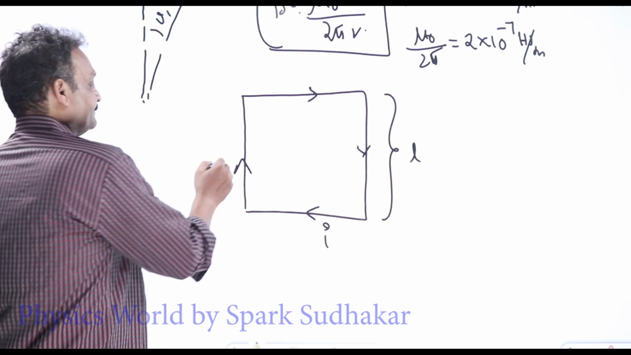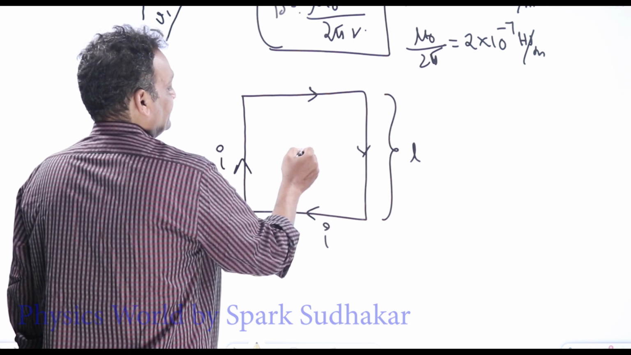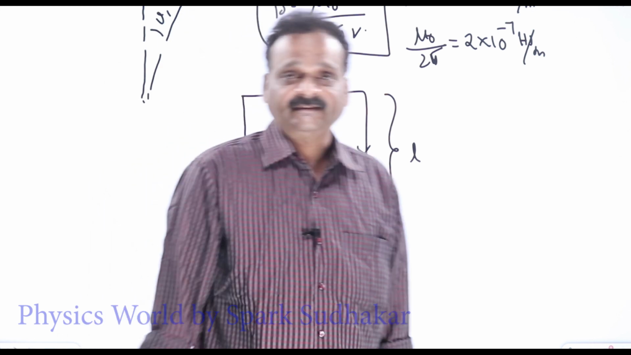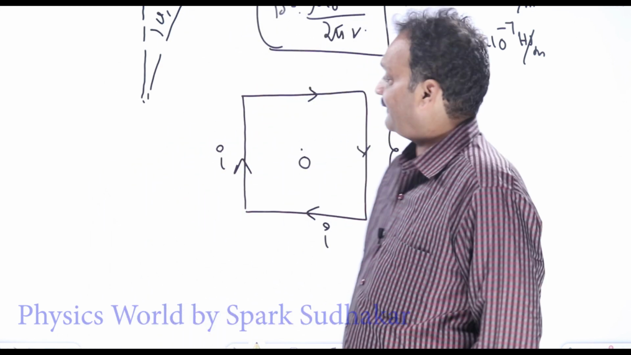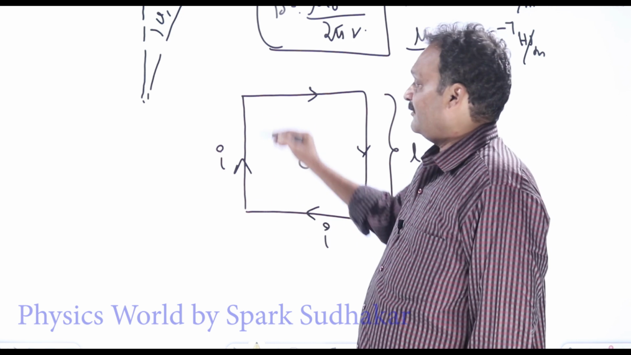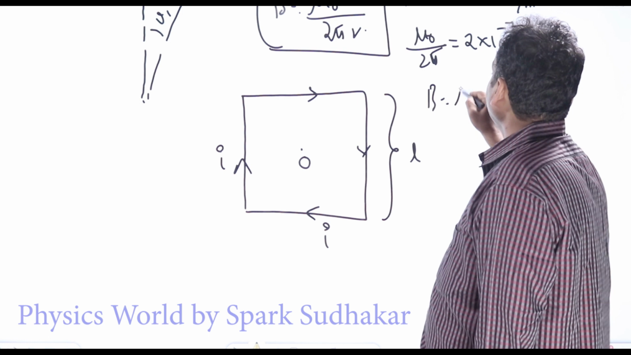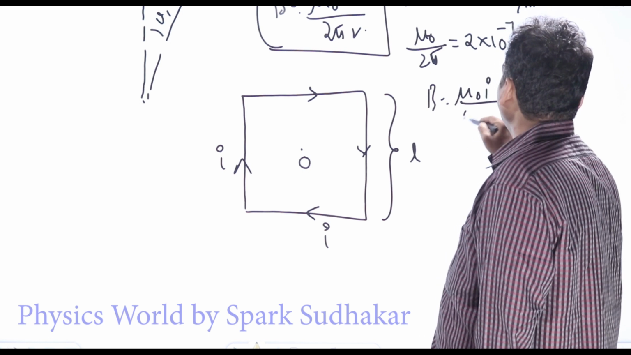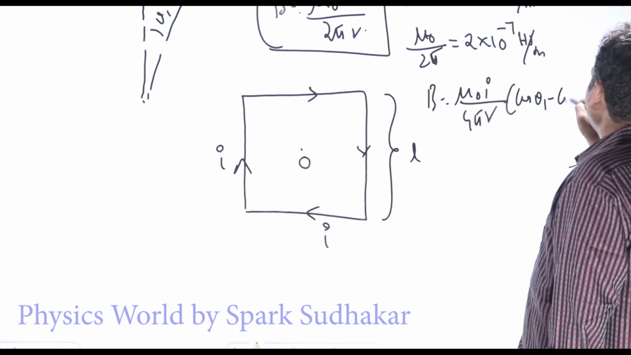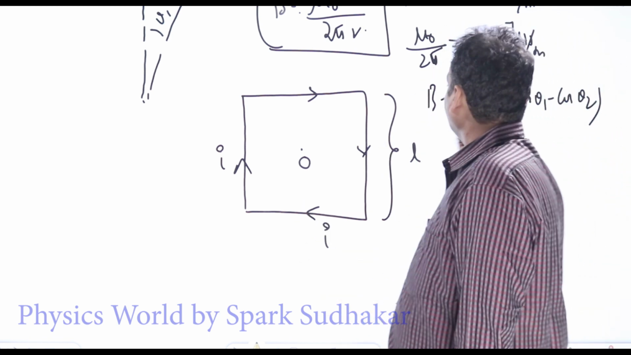Now the side is L. What is the magnetic field at the center O of that square loop? This is the second case. Here again, this is a wire of finite length. For a wire of finite length the formula is B equal to mu naught I by 4 pi r into cos theta 1 minus cos theta 2. This is the general formula.